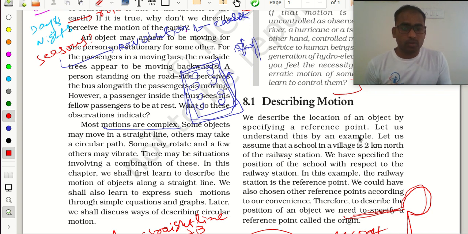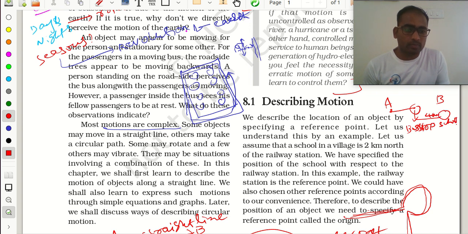You can say you need to go from point A to point B. You will tell your friend to just come here. Here one bus stop will be there. And from this bus stop you take right, and you come 4 kilometers. You will find here my school. You will tell this thing to your friend.